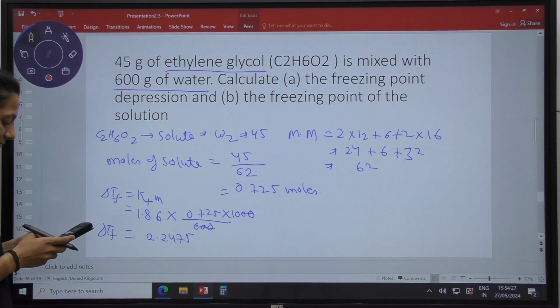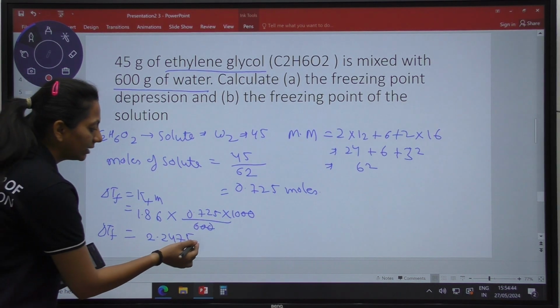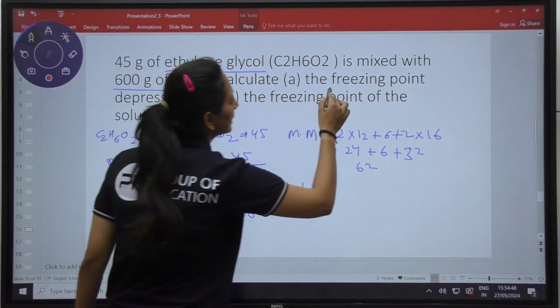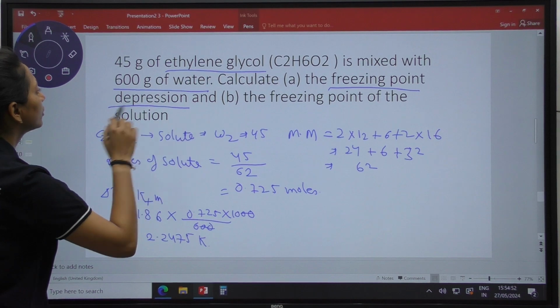Okay, once again I would like to recheck my answer. If there is no calculation mistake, dividing this, 1.86 multiplied by 0.725 multiplying by 10 dividing by 6, we are having 2.2475 Kelvin as my del Tf. So the freezing point depression and the freezing point of the solution.